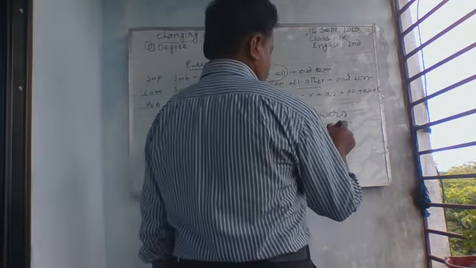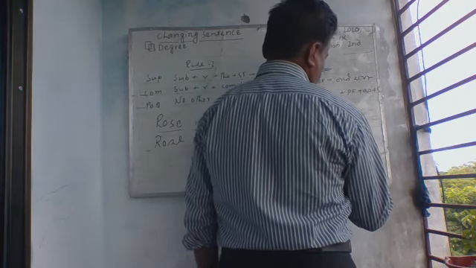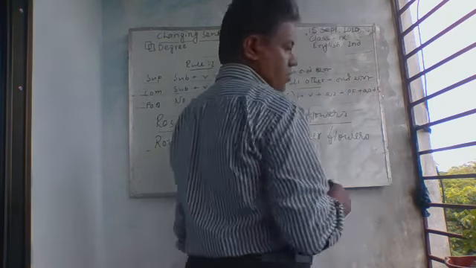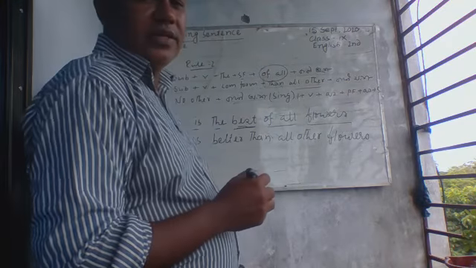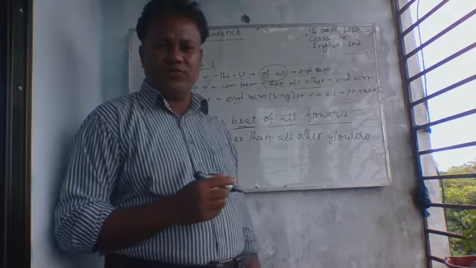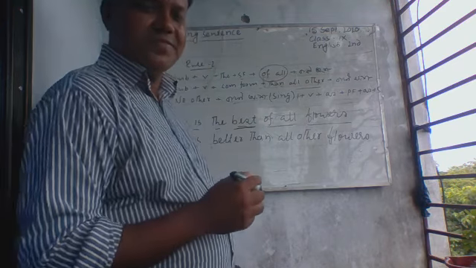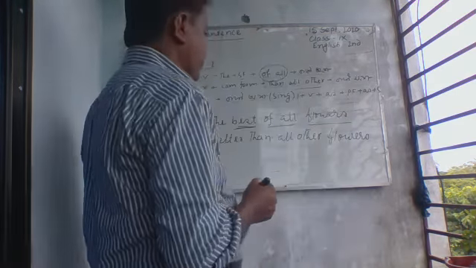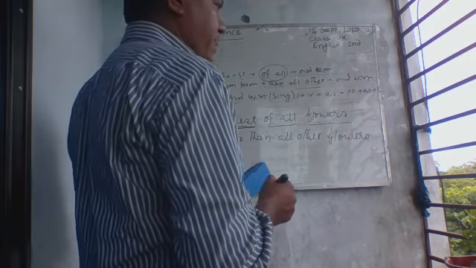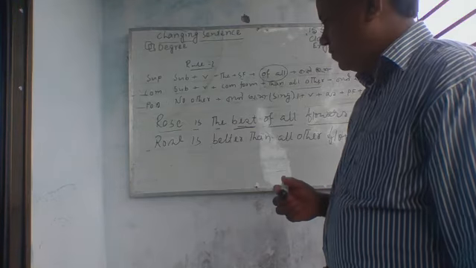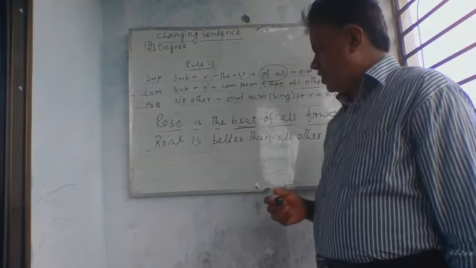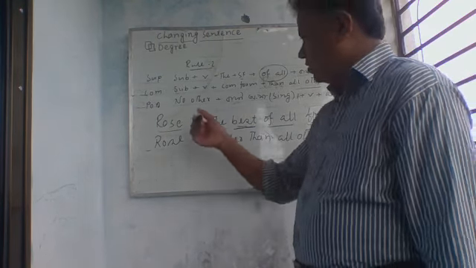Here is only flowers. I think all of you have understood. Now, number 3, that means positive.